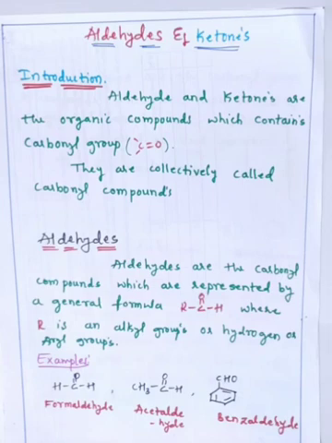Organic compounds we also get from nature, but the difference is that we get them from living things, that is animals or plants. And on the basis of composition we classify the inorganic compounds and organic compounds.